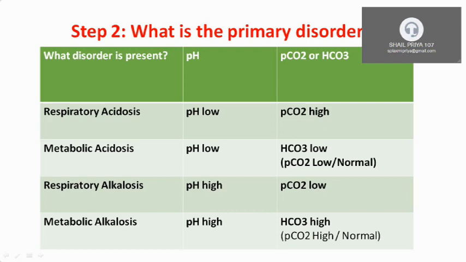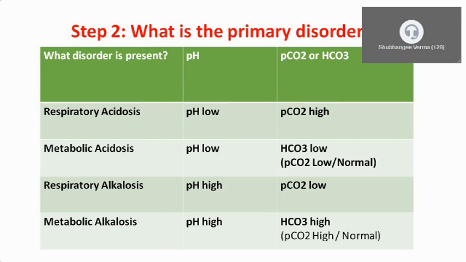Similarly, in respiratory alkalosis and metabolic alkalosis, the pH will be high, but in respiratory alkalosis the PCO2 will be low, whereas in metabolic alkalosis the PCO2 will be high or normal and the bicarbonate will be high. So looking at pH, you can classify whether it is acidosis or alkalosis, but looking at PCO2 and bicarbonate, you can also classify whether it is respiratory or metabolic. Hope you guys understood this.